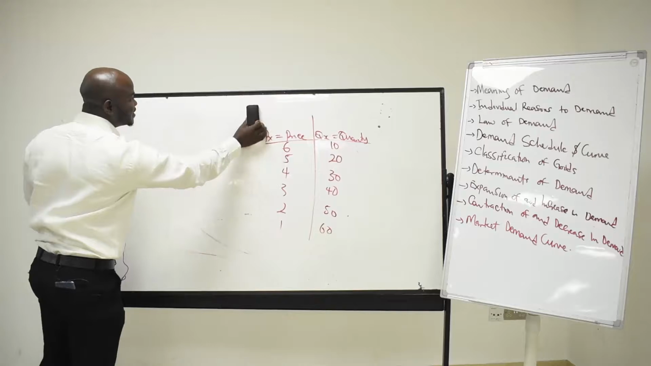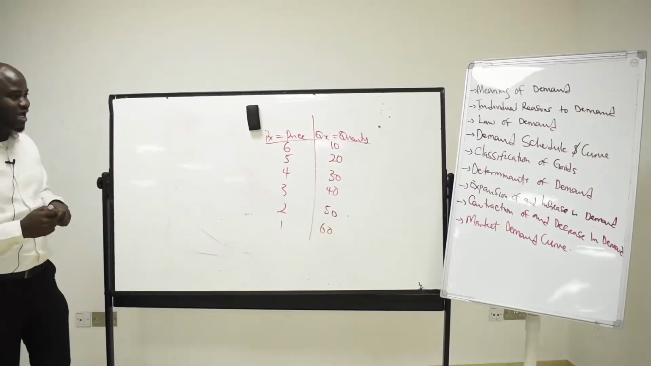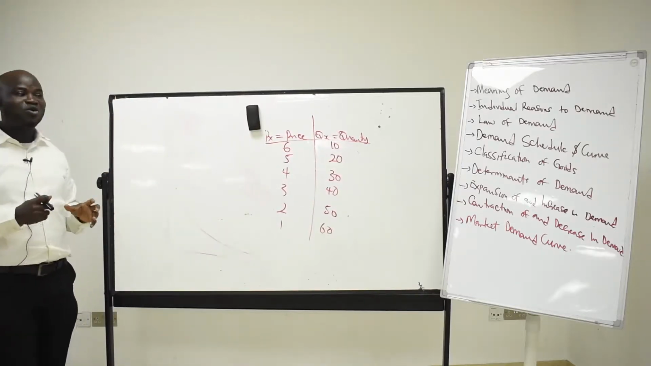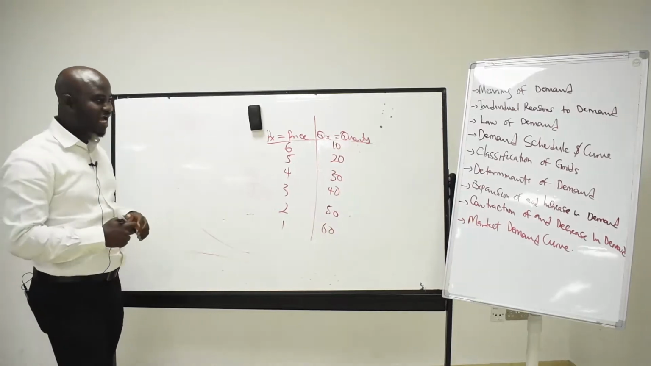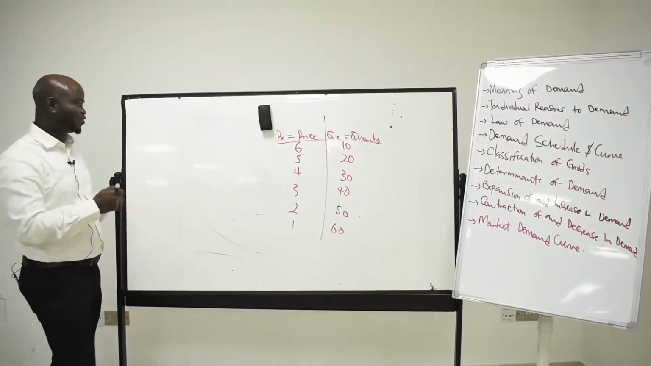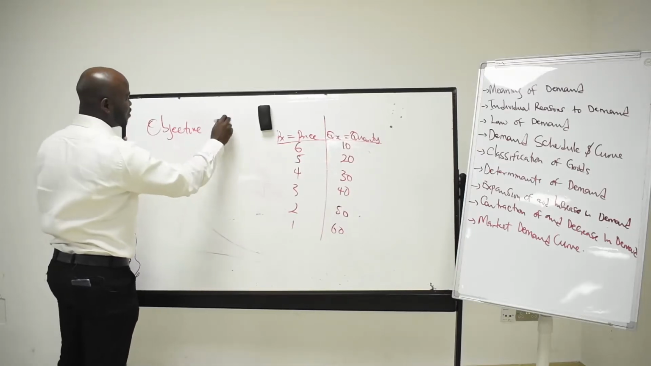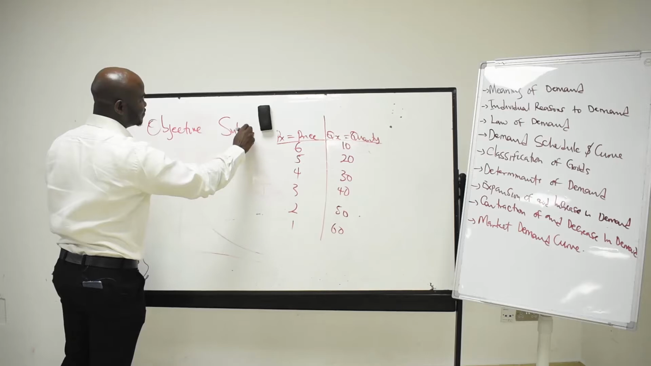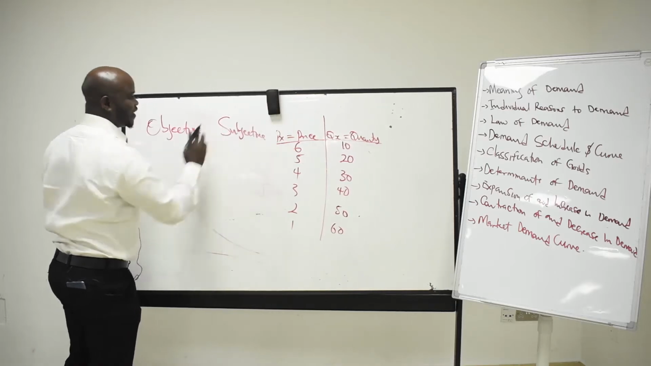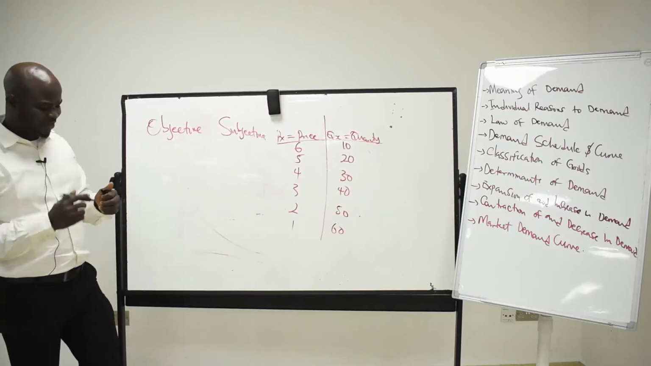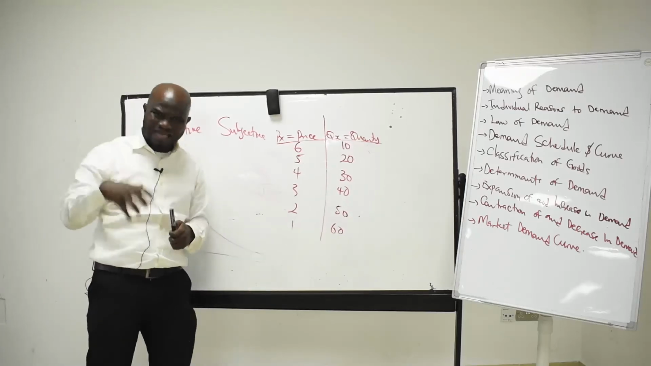So now, determinants of demand. Class, let's divide this into two. Under determinants of demand, we have what we call the objective factor and the subjective factor. That is, what is the factor that determines the quantity demanded?